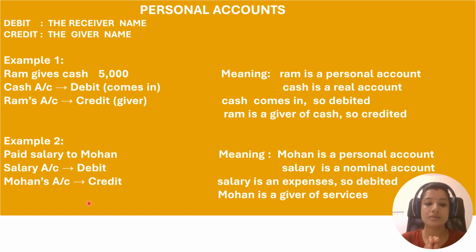Let's understand. In the eye of a business, Mohan is providing me service. What is Mohan doing? He's giving me service, and he's getting paid for the services he provided to me. So he is giving something to the company. Mr. Mohan is a provider, providing service to the company. So Mr. Mohan will be considered as a giver name. Here, for all kinds of giving, the giver name will be credited. So Mohan is giving me the service, and I have credited it. Mohan account will be credited.